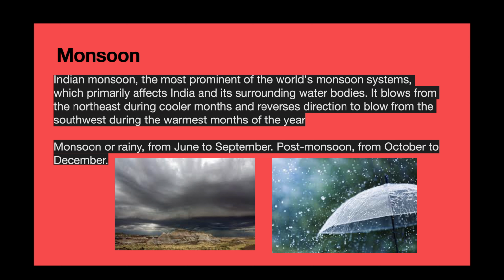Monsoon. The Indian monsoon is the most prominent of the world's monsoon systems, which primarily affects India and its surrounding water bodies. It blows from the northeast during the cooler months and reverses direction to blow from the southwest during the warmest months of the year. Monsoon or rainy season is from June to September. Post monsoon occurs from October to December.